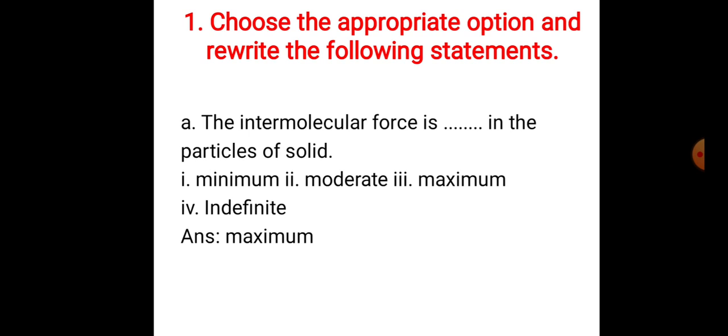In solid, particles are compactly arranged. They are very tightly held with each other. Intermolecular force is maximum in the particles of solid.